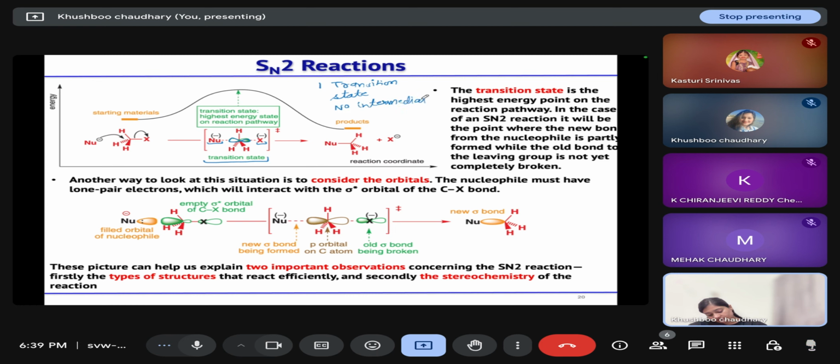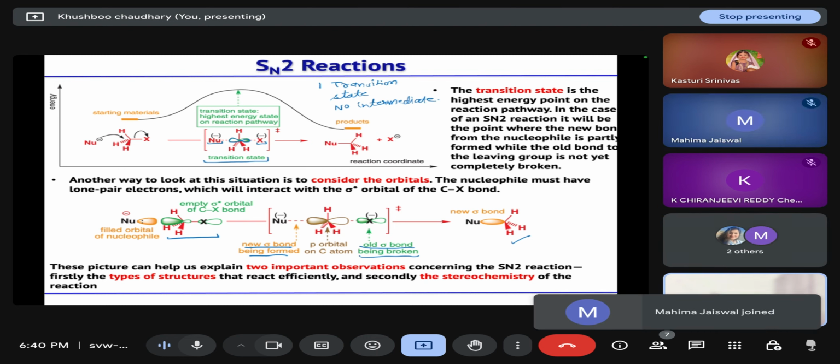Then, if we are considering the orbitals, we can say that the nucleophile must have a lone pair of electrons which will interact with the sigma star orbital of your alkyl halide. So a new sigma bond is formed between the carbon and the nucleophile, and the old sigma bond is broken between the carbon and the halogen. So it forms this carbon-nucleophile bond.